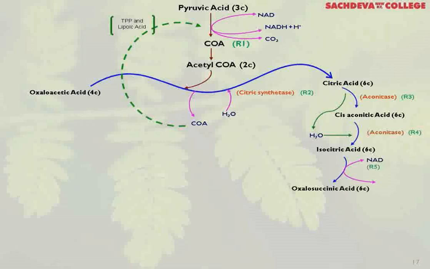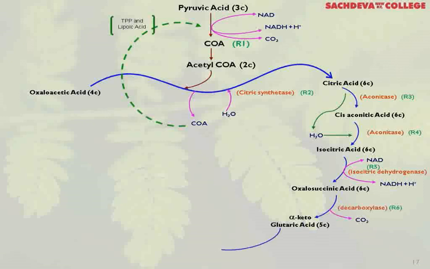Hydrogen is accepted by NAD, which gets reduced to NADH2, and naturally the enzyme will be isocitric dehydrogenase, and the product is oxalosuccinic acid. Now, on this oxalosuccinic acid decarboxylase works, CO2 is evolved, and you get a 5-carbon compound, that is alpha ketoglutaric acid. The enzyme will be decarboxylase.